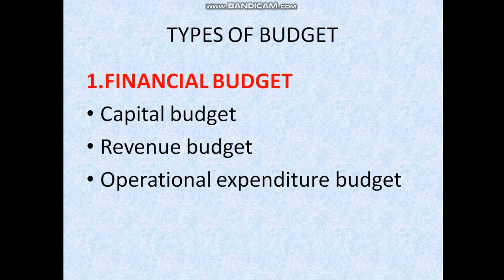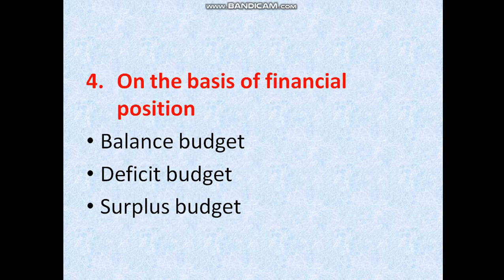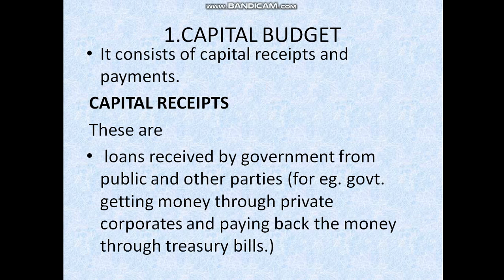First one is the financial budget. In that, the first one is the capital budget. It consists of capital receipts and payments. What are the capital receipts and capital payments?